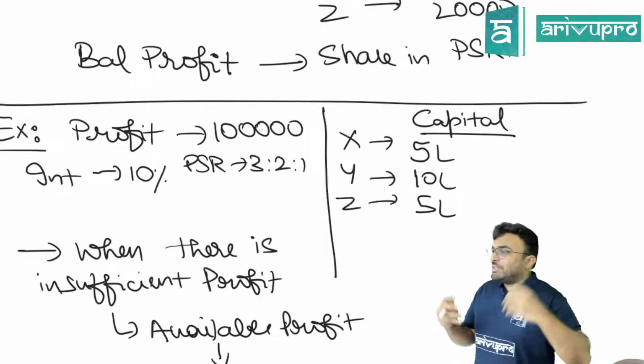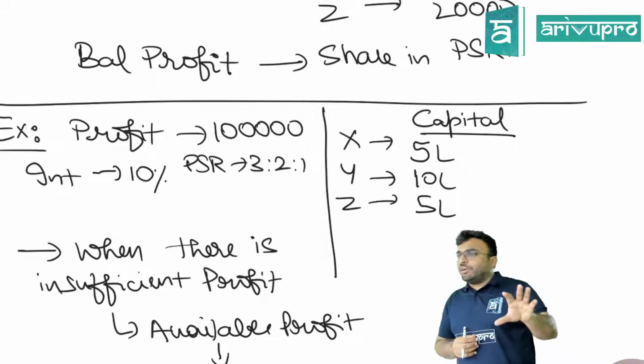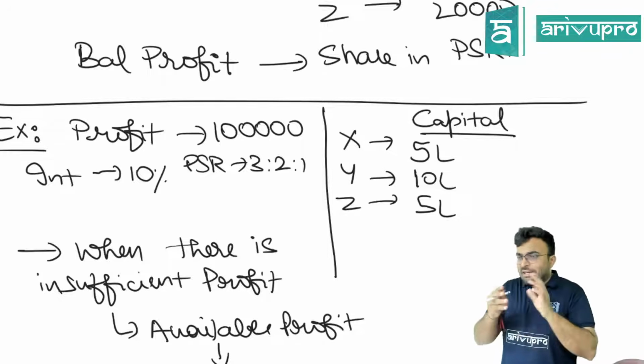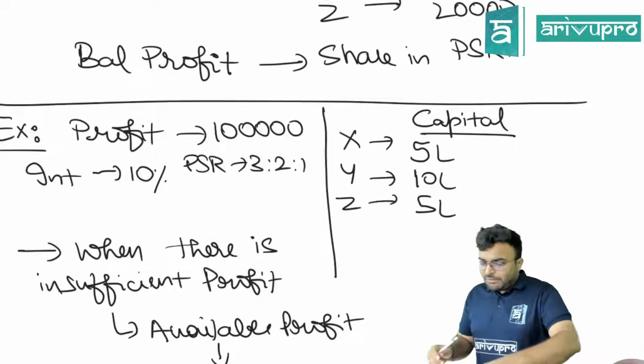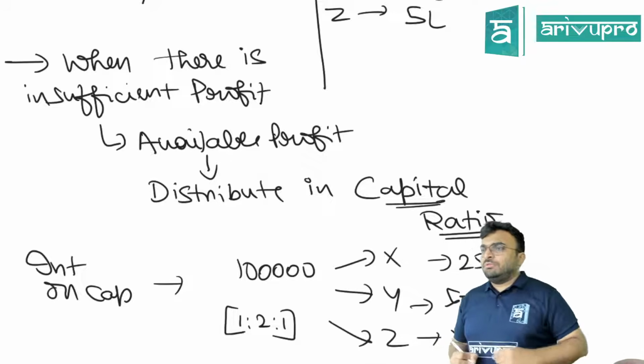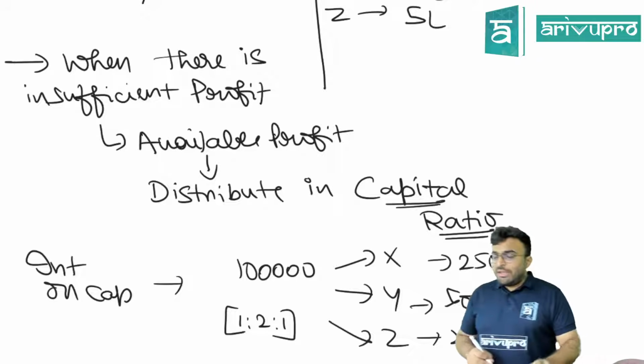This is the situation when you have profit, but you have insufficient or inadequate profit. When there is inadequate profit, what will you do? The profit which is there, at least that you give to the partners, but it will be given in the capital ratio. Insufficient means you give it in the capital ratio.